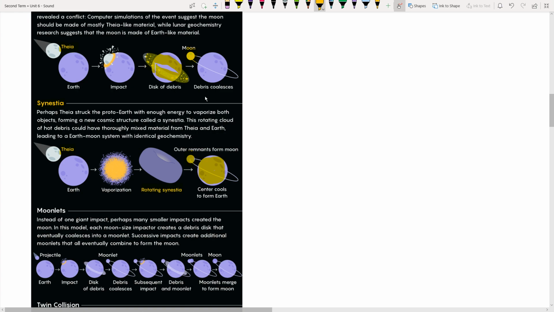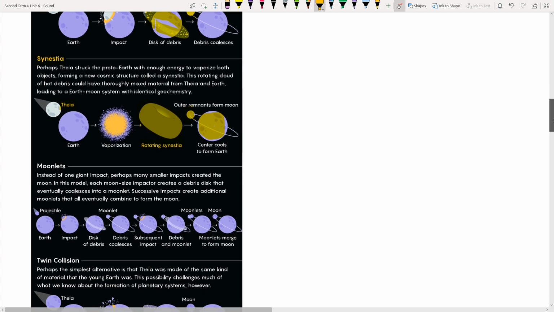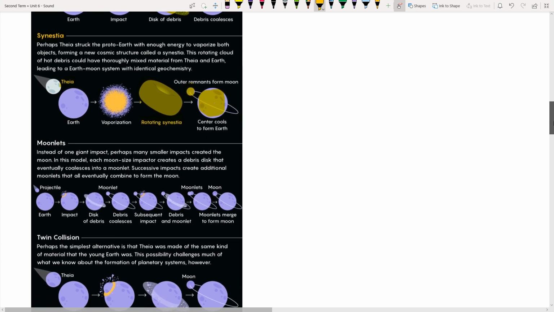Remember, in the collision theory, we only talk about the formation of the moon, and we say that the Earth retained its own presence. But in synestia theory, we say that both Earth and Moon were formed after the collision. As you can see, the whole thing collided and burst, and that is a possibility, because if something as big as Mars is going to hit Earth, definitely Earth is going to be in pieces. It's not going to survive this big of a collision.